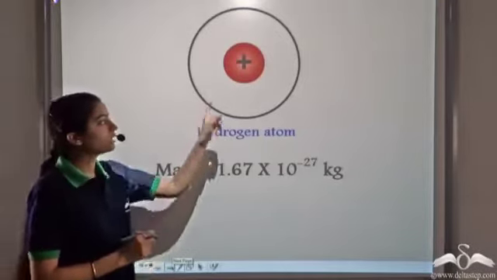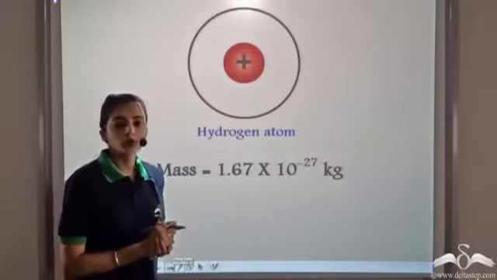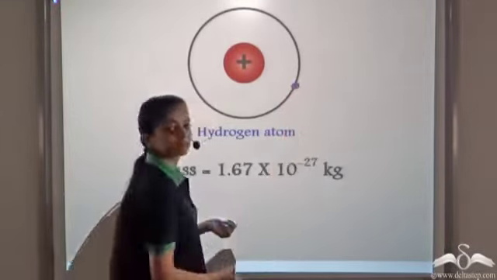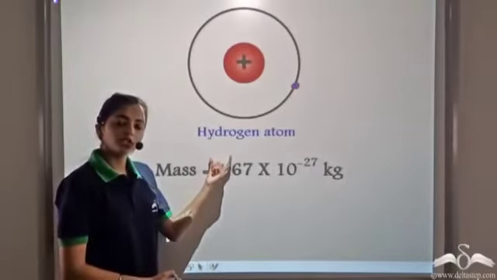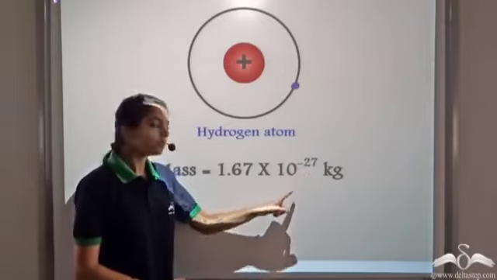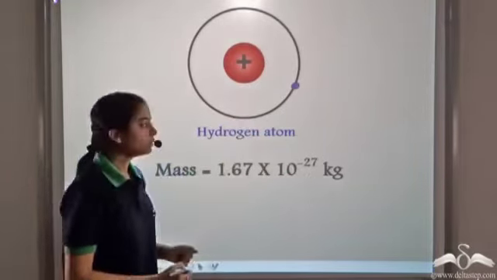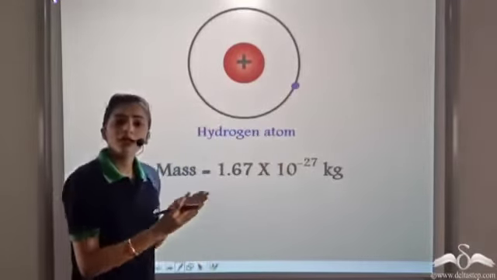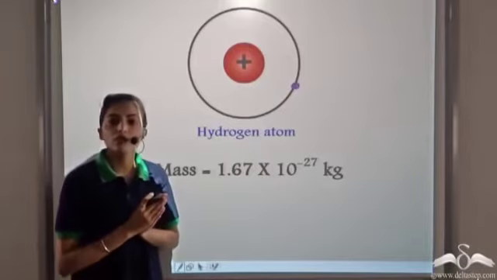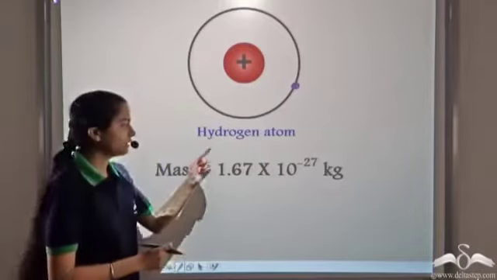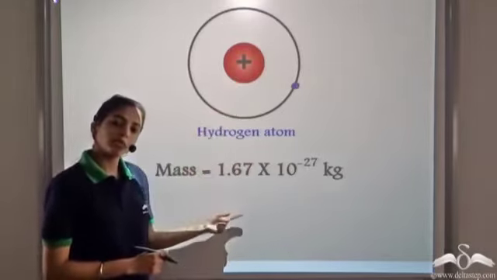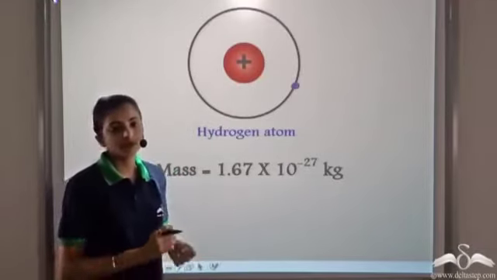A hydrogen atom has only one proton, no neutrons, and one electron. But the mass of a hydrogen atom is 1.67 × 10^-27 kg, which is the mass of a proton. We know that the mass of an electron is quite negligible compared to the mass of a proton. That is why we do not consider the mass of electrons. And this is the reason why the mass of a hydrogen atom is equal to the mass of a proton, which is 1.67 × 10^-27 kg.